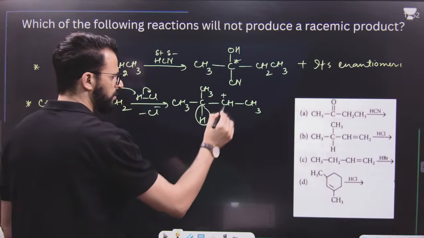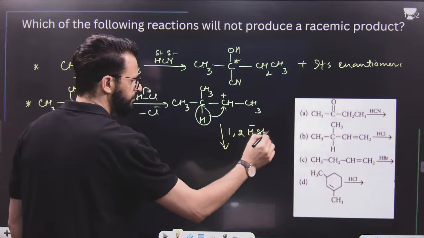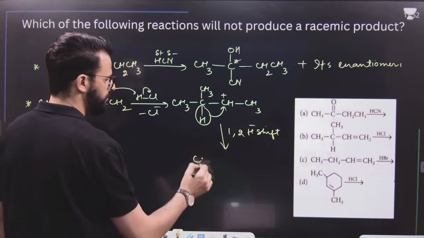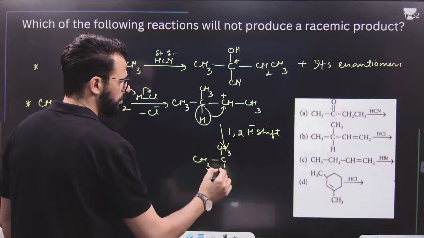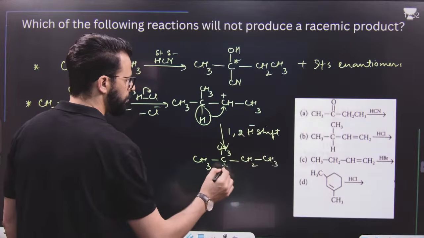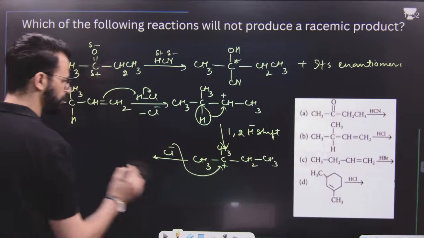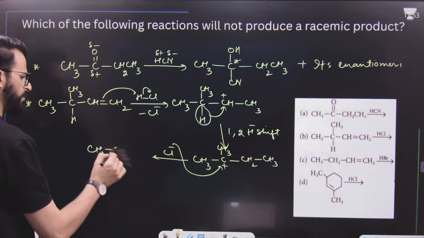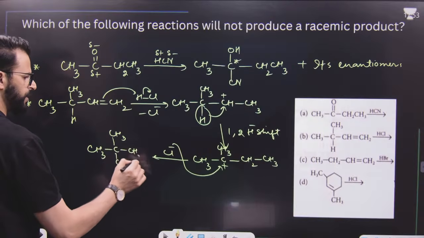Finally, this hydrogen will shift as a hydride, so a 1,2 hydride shift will take place. It results in CH3, CH3, positive charge, then CH2, then CH3. So this is the carbocation. Now, dear students, Cl minus will attack this position and we will obtain a major product like this. So this is the major product of the reaction.